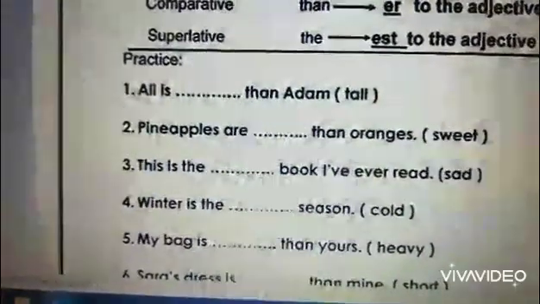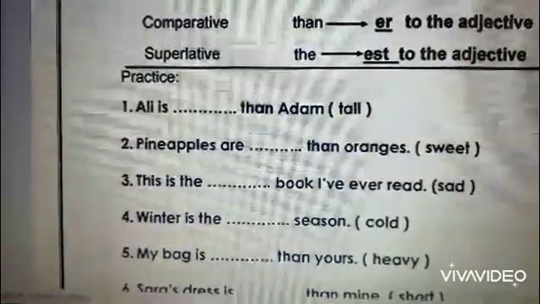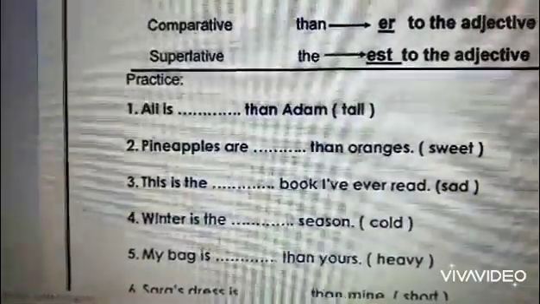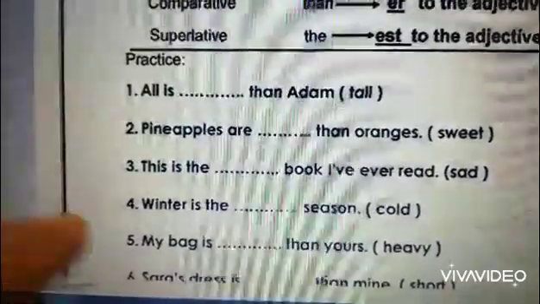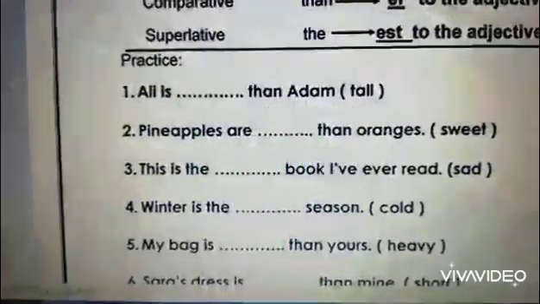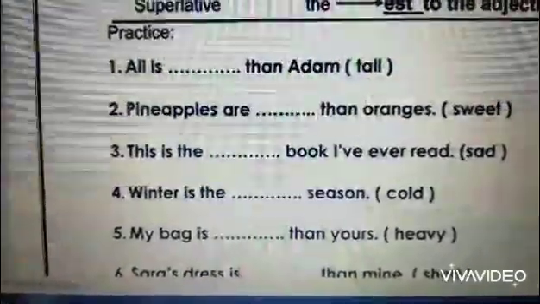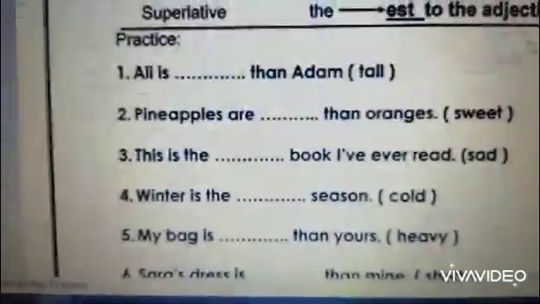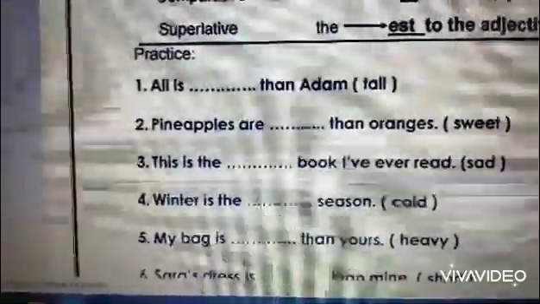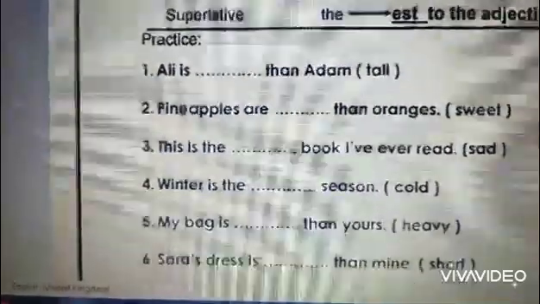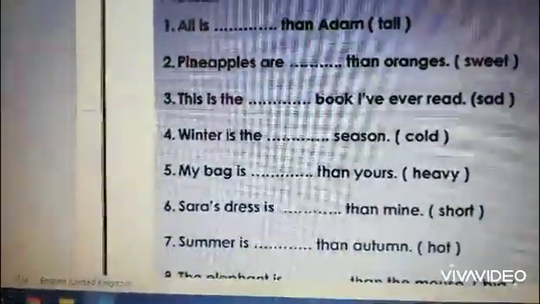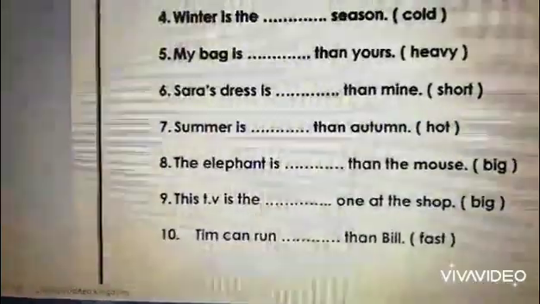3, this is the book I've ever read. We have the adjective sad. We make sad into saddest, because here we compare a book with the other books we have read. 4, winter is the season. We have the adjective cold and the before the blank, so we make it into superlative, the coldest season. We compare winter to the other 3 seasons.